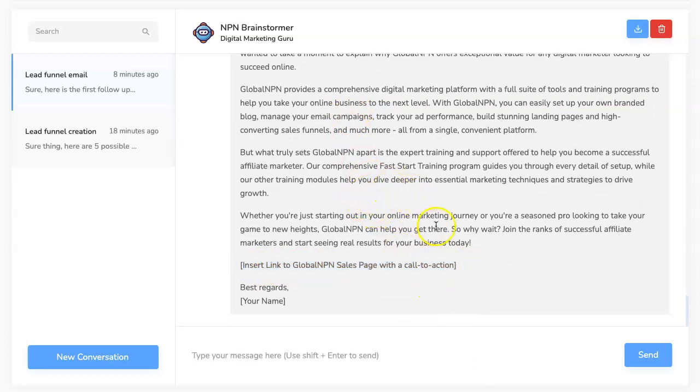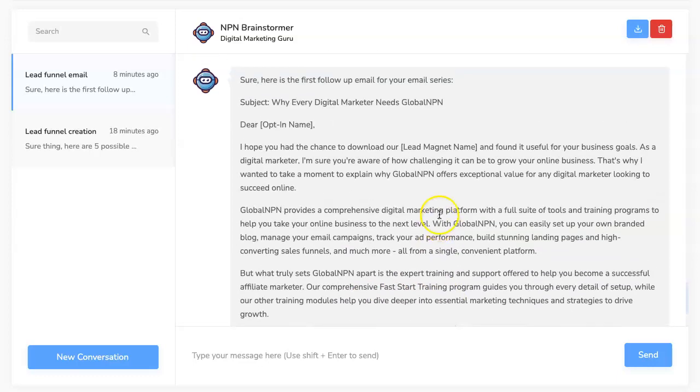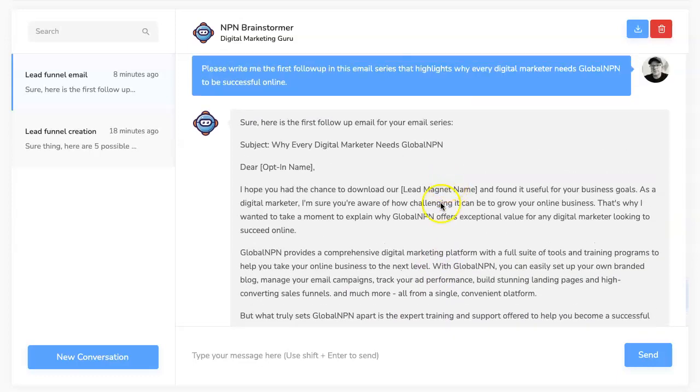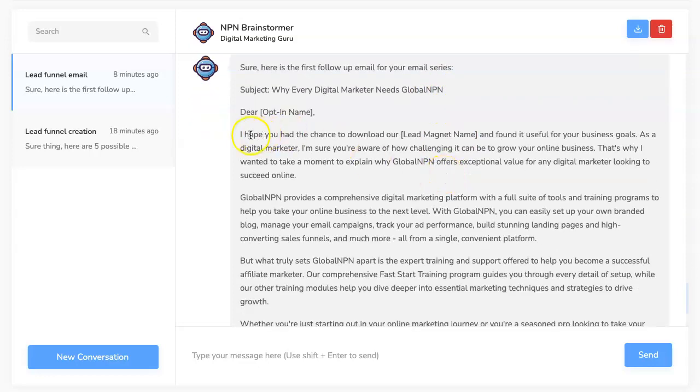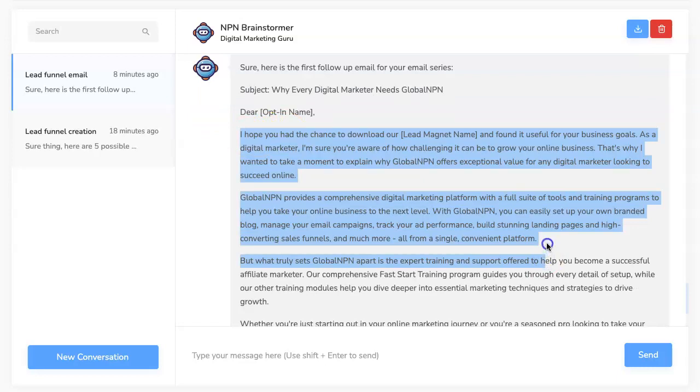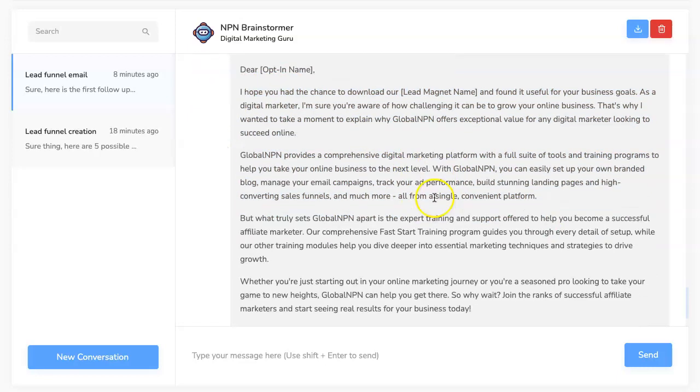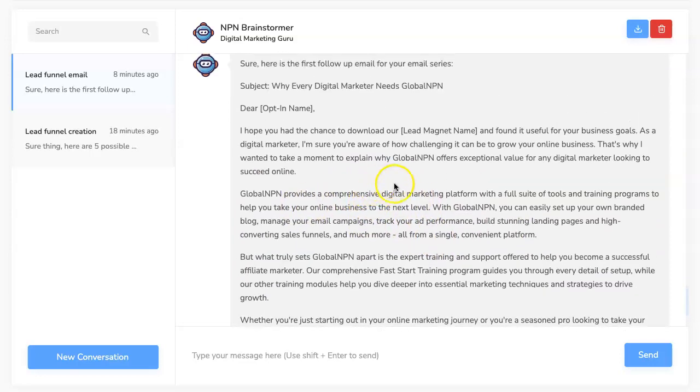So I ended it there because I just wanted to give you an example of how to get this started and how to get this going and how to generate what you need to generate from the AI. Okay, of course you can take this and edit it, and you probably should. Make sure it's in your voice and sounds like you and has all the information in there correctly that you want to convey to your leads.